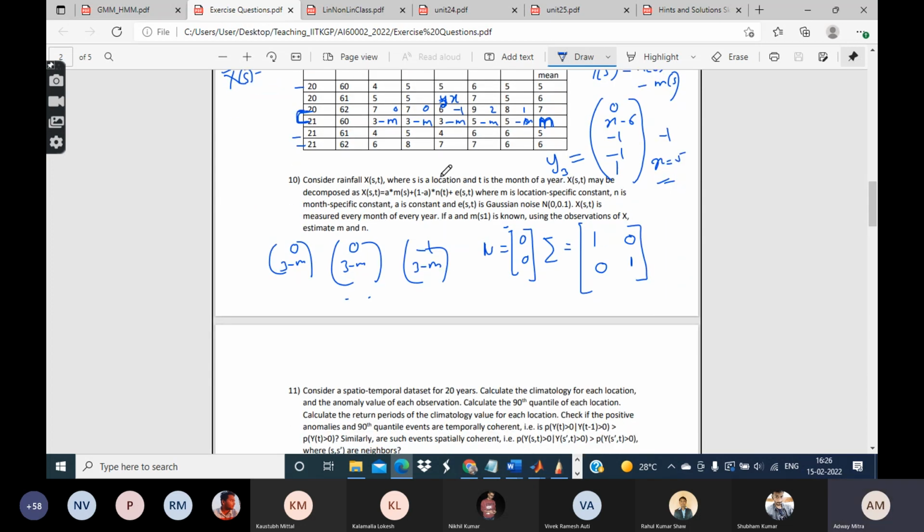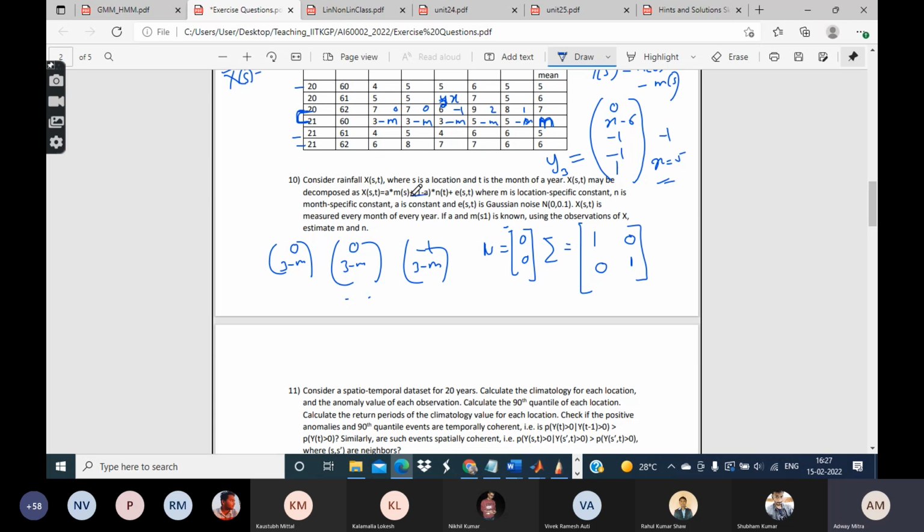Now let us come to the next question. This is actually based on the geostatistical equation. So consider the rainfall X_st, where s is a location and t is some month of the year. Now X_st can be decomposed in the following way. It is like decomposing into the spatial component and the temporal component plus adding a noise.